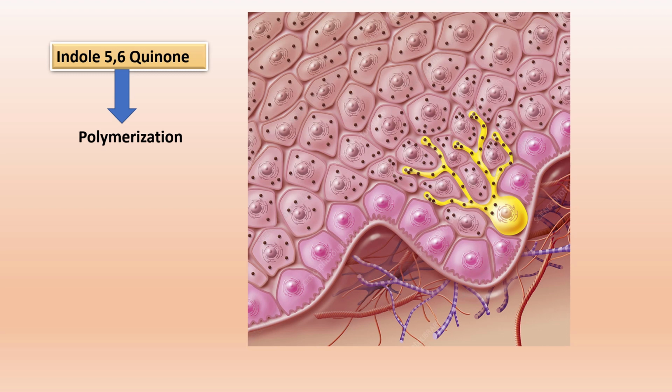Now here you can see as we have indole 5,6-quinone, it will undergo polymerization and ultimately there is a formation of melanin pigment. Okay. So you can see this is a melanocyte which is present in your skin. This is your layer of skin, stratum basale, spinosum, granulosum, lucidum, where at the base you will find a melanocyte. These are the dendrites of your melanocyte, and in the dendrites you can find melanosomes, which are responsible for production of melanin. So melanin कहाँ बनता है? मेलानोसोम्स के अंदर बनता है.